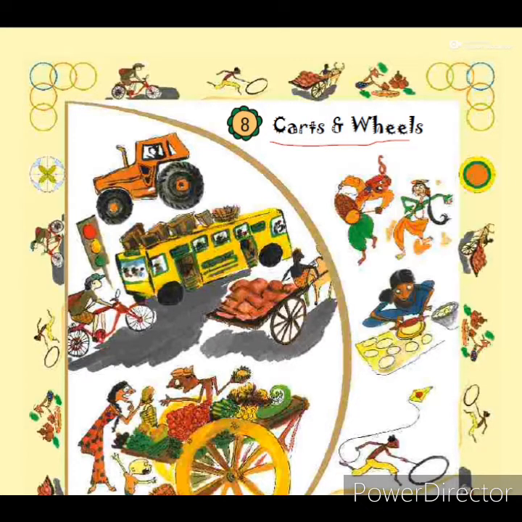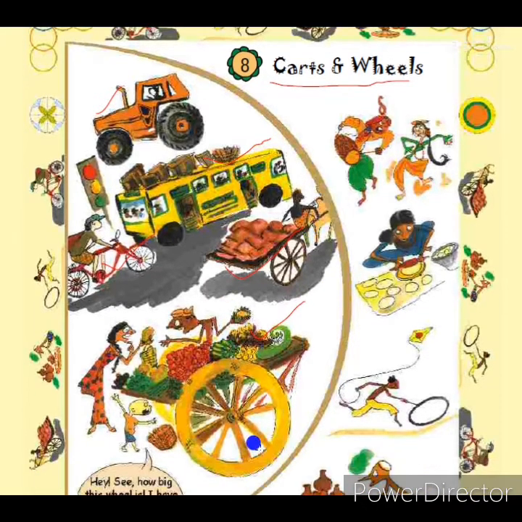In the textbook, first we can see there are many types of vehicles. You first observe the different types of vehicles shown here. The first one is a jeep. The second one is a bus, a school bus. Third, there is a bicycle with a boy. Another one, a bullock cart. Then another one is a vegetable cart. So different types of vehicles are shown here.